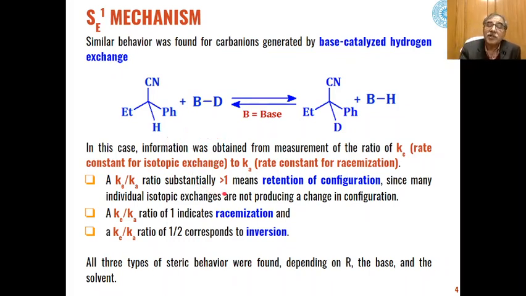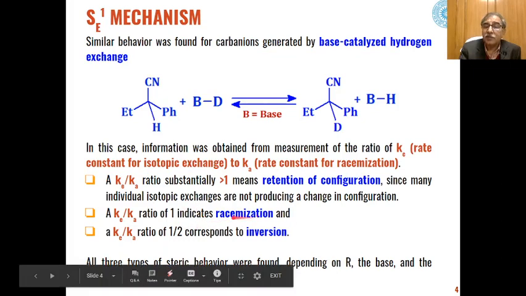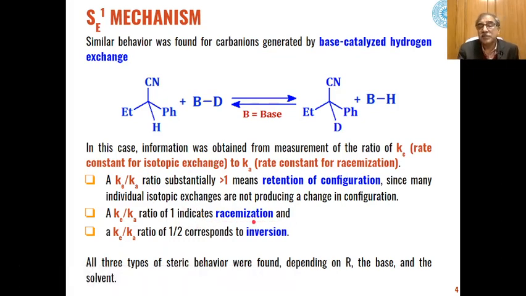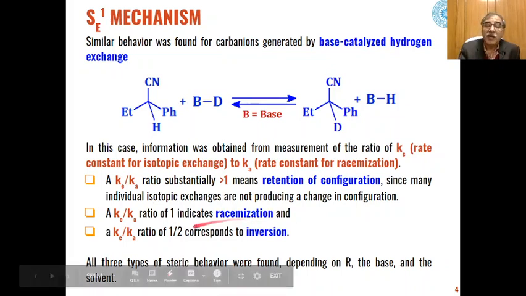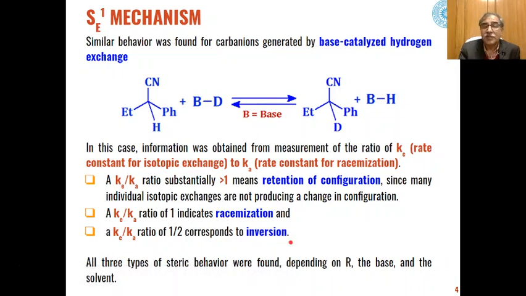When we study the reaction kinetics, and we measure this ratio Ke upon Ka, where Ke is the rate constant for isotopic exchange and Ka is the rate constant for racemization: when this is more than 1, the product will be formed with retention of configuration, whereas if this ratio is 1, that means racemization is taking place, and if this ratio is 1/2, that means inversion of configuration is taking place.